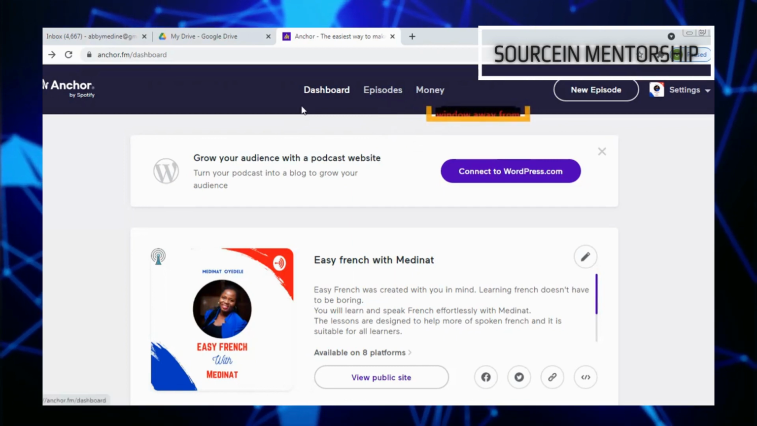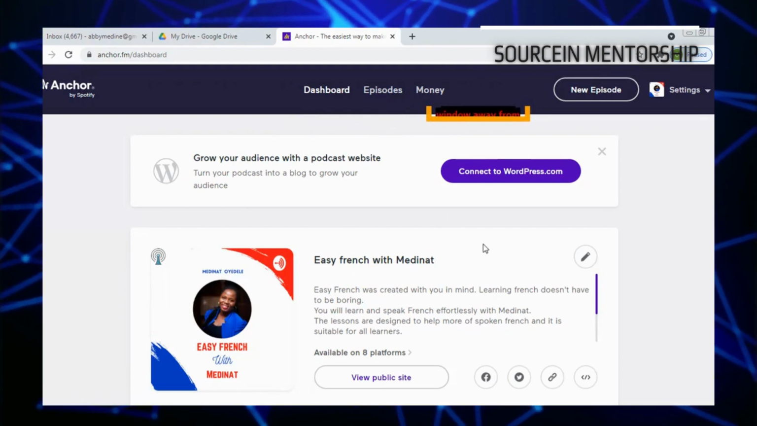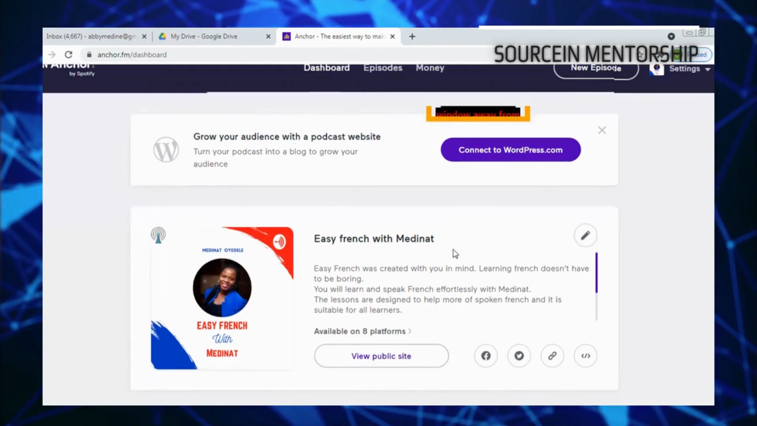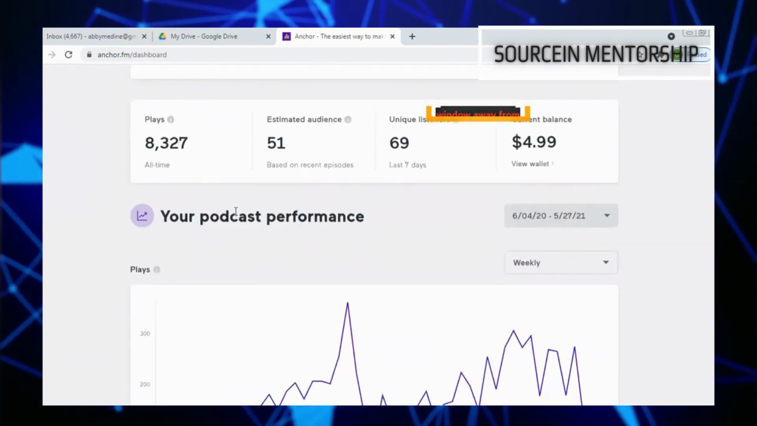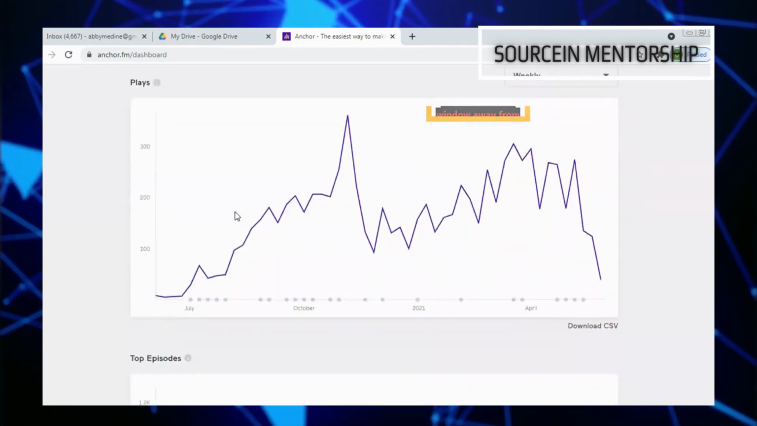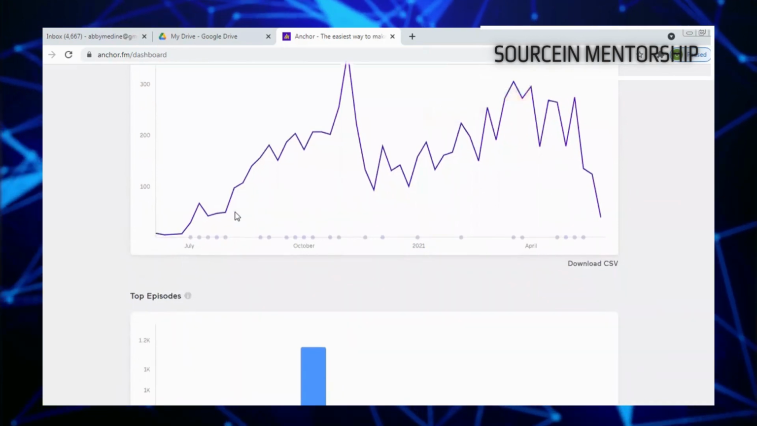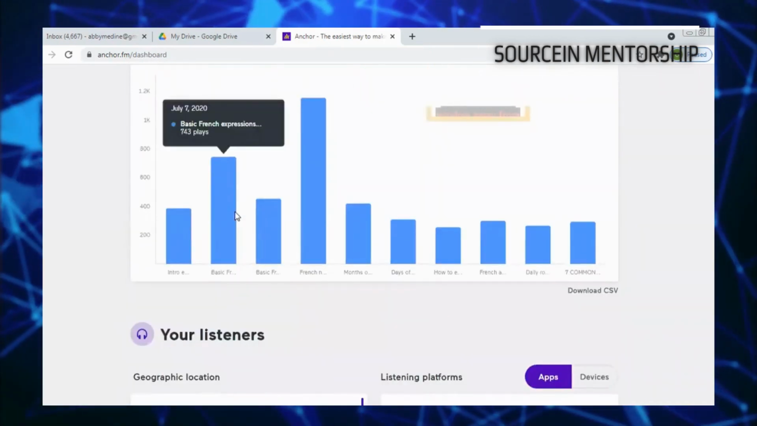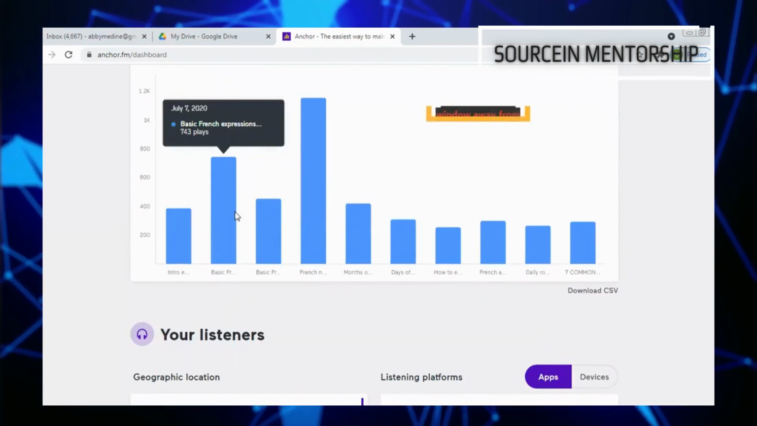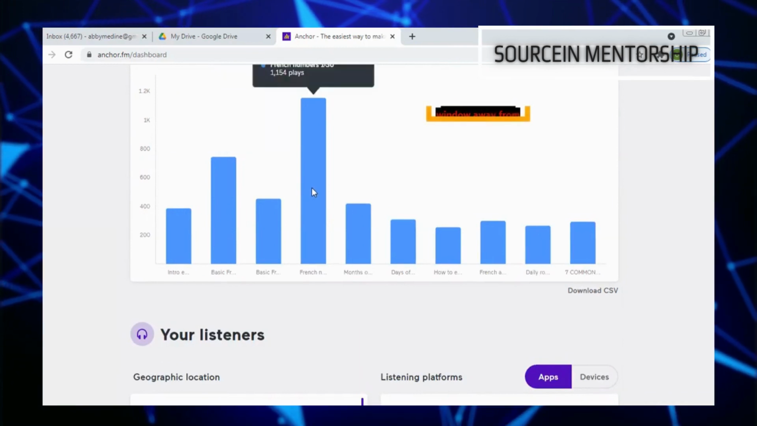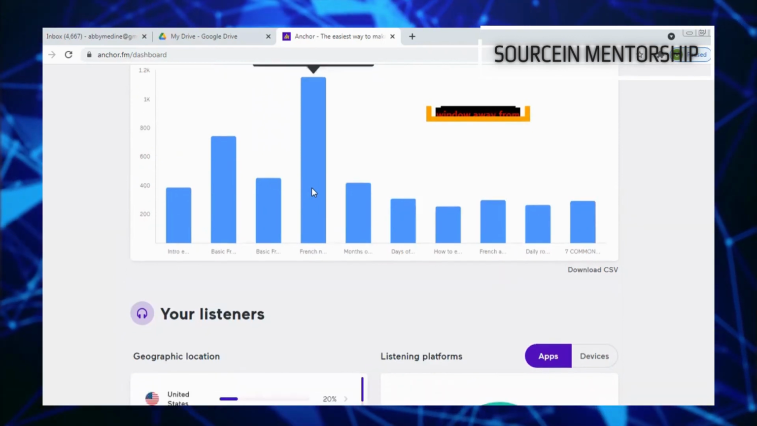So let's come here to the dashboard and see what we have. This is your dashboard here. It takes you to the number of plays, the number of times this has been played, and this is the statistics. You will see this as you go on. You have a chart here. The best of my podcast is this number one, which has been played over 1,004 times.